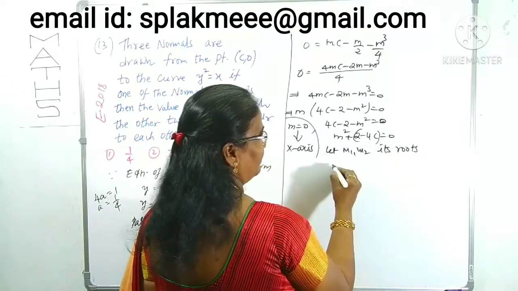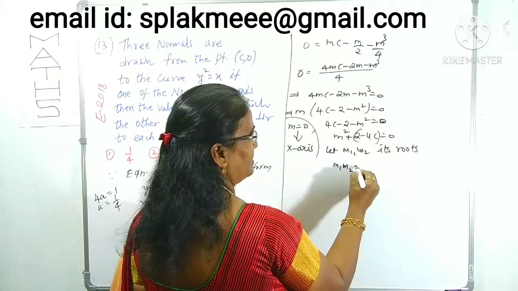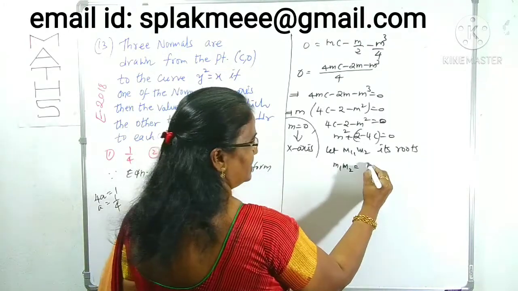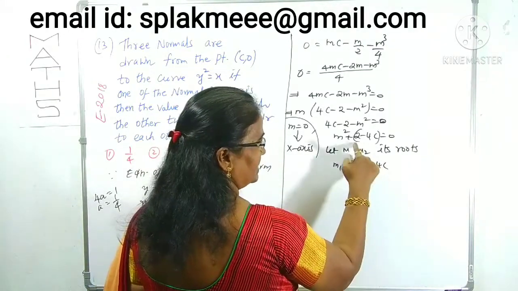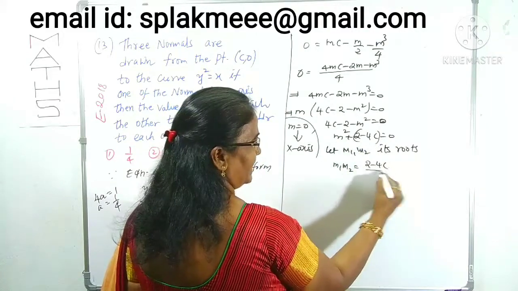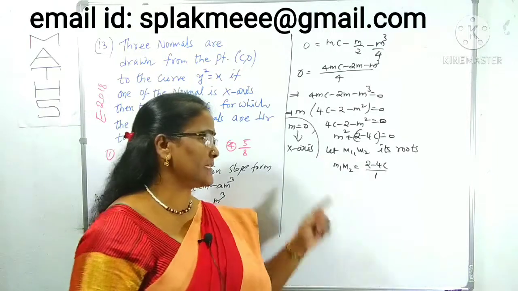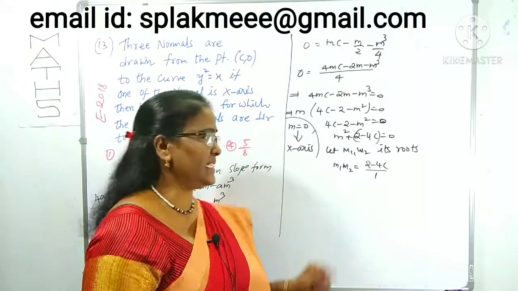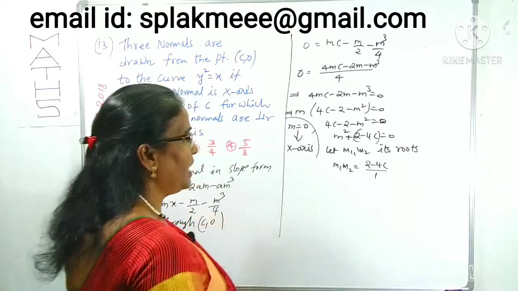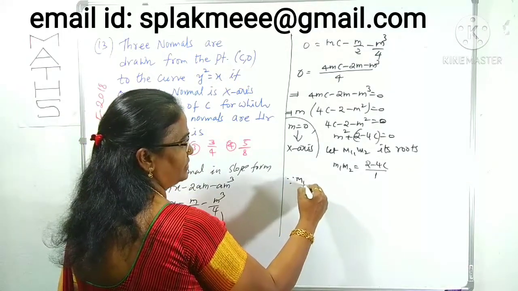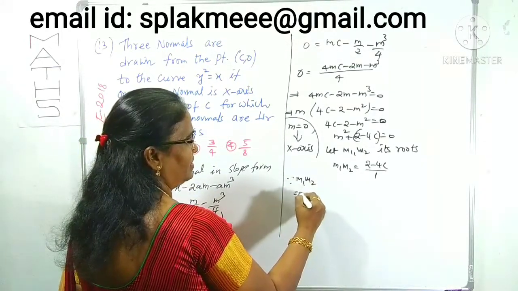What is the product of roots? m1 m2 is equal to c by a, from the quadratic equation, as you know well. That is 2 minus 4c by 1, according to the quadratic formula ax square plus bx plus c. And those two are perpendicular normals, which means what do you know? m1 m2 is clearly minus 1.